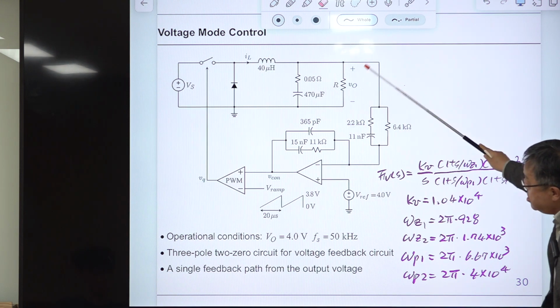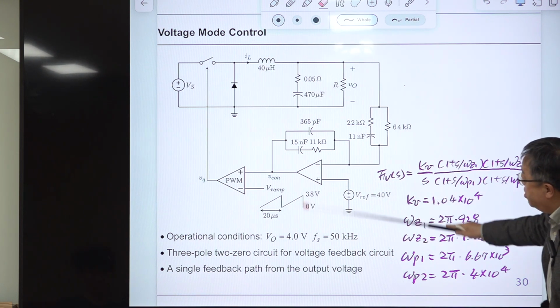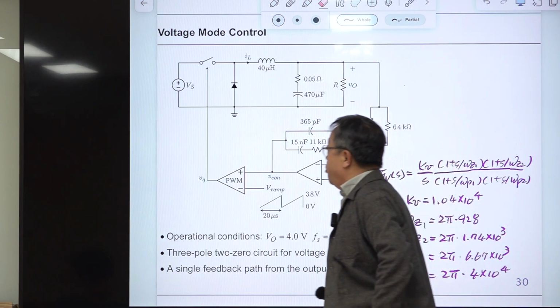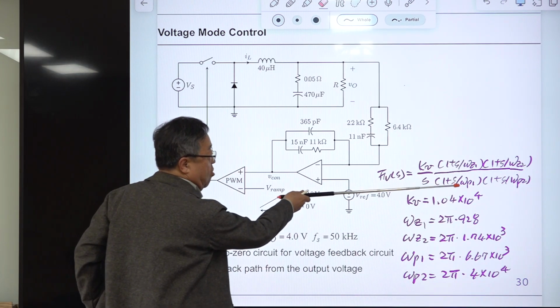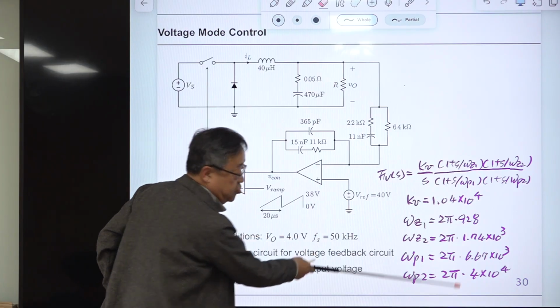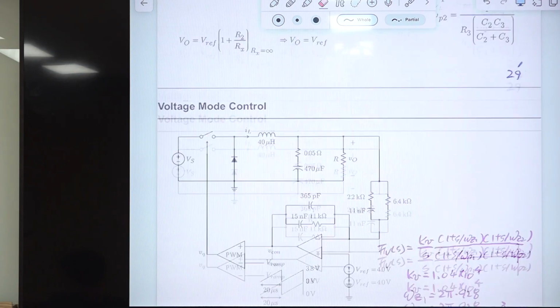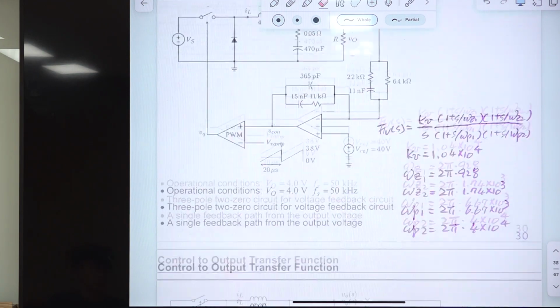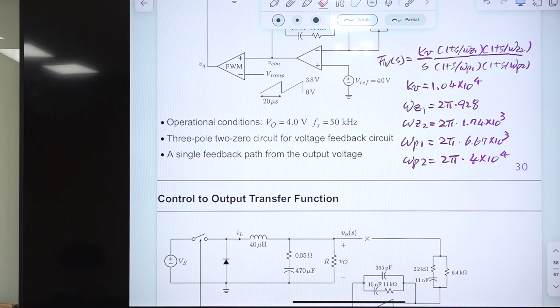Okay. Regulate this and the switching frequency, and a 3-pole 2-zero circuit is used for the voltage feedback circuit for the reasons explained in the previous lecture slide, and a single feedback path from the output voltage. So this is called voltage mode control, and this is the result of the simple calculation using this. If you plug in the values of this one to this expression, we will come up with this. Okay? Right.